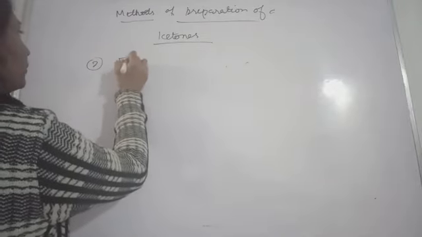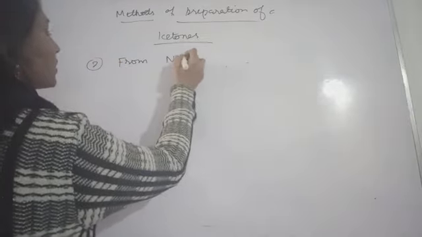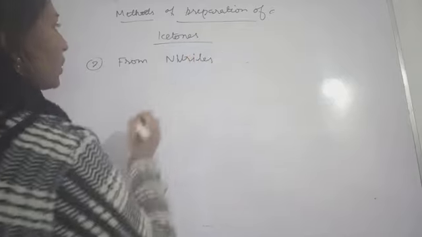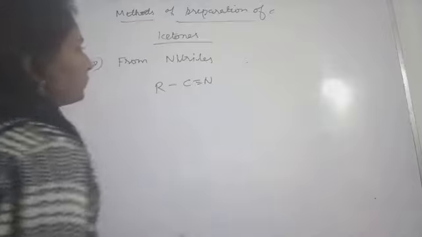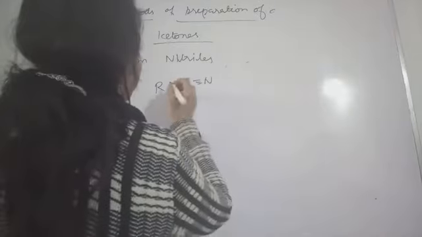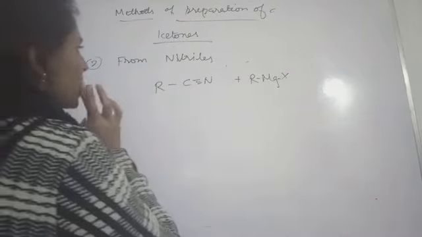Second, from nitriles. Okay, so from nitriles means R C triple bond N. Okay, and here also R Mg X. Okay, so what is happening here?